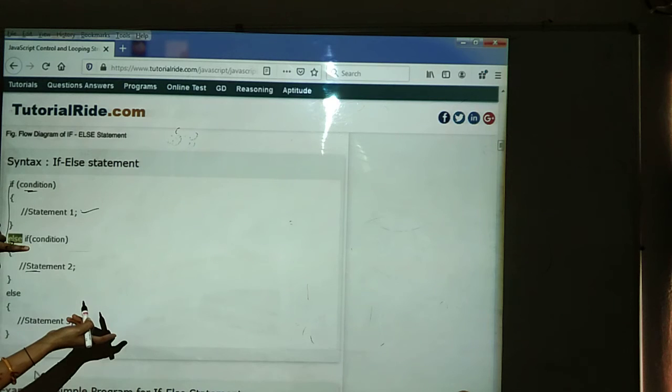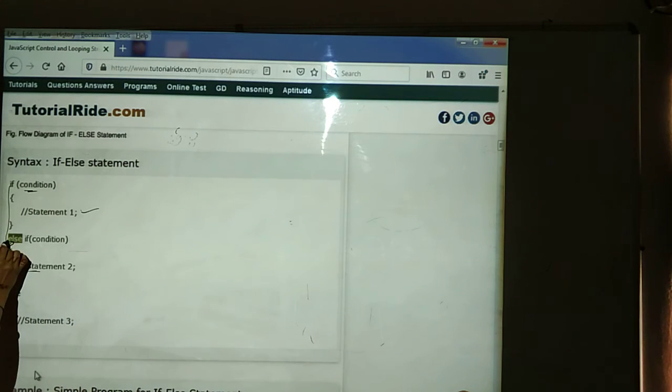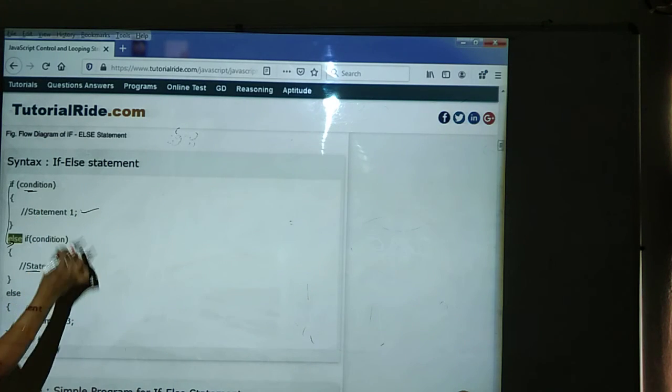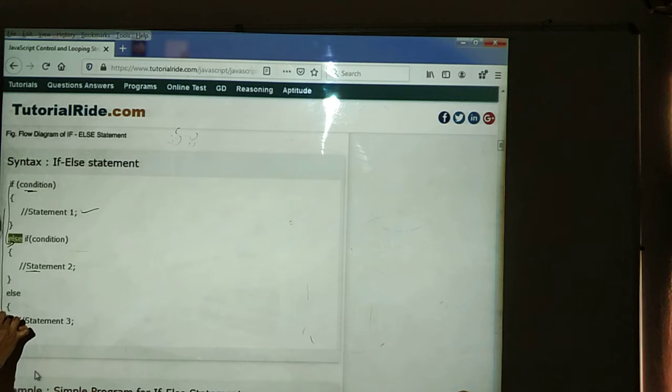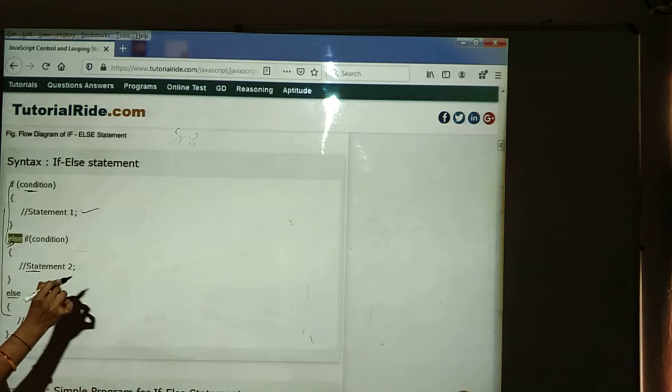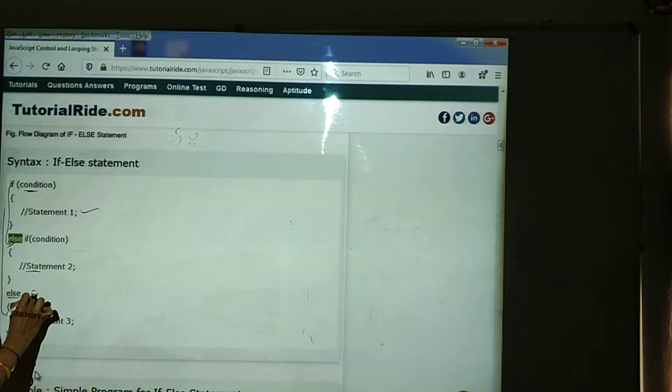If the condition is false, again this block also will be skipped. How many blocks will be skipped here? Statement 1 and statement 2 will be skipped and automatically control will be moved to the else part, meaning the false block will be executed here. That is the simple syntax of the if else.